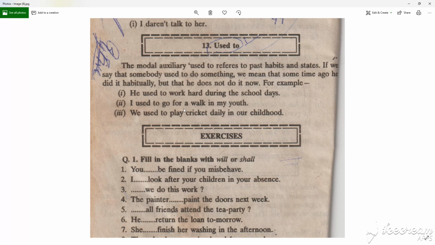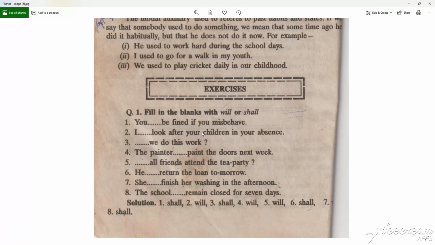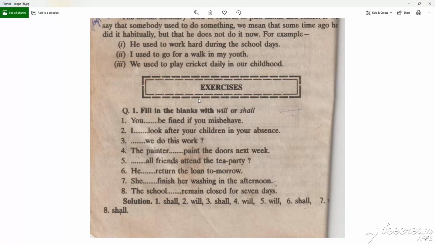So here are some exercises. I would like to put these exercises